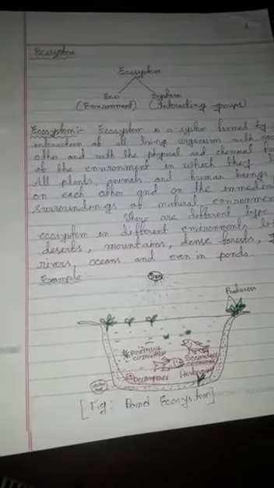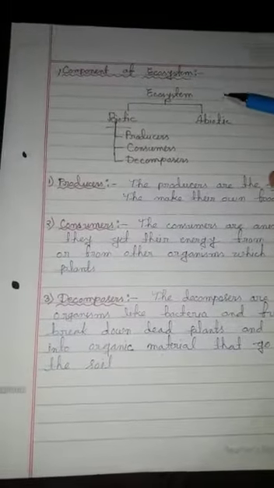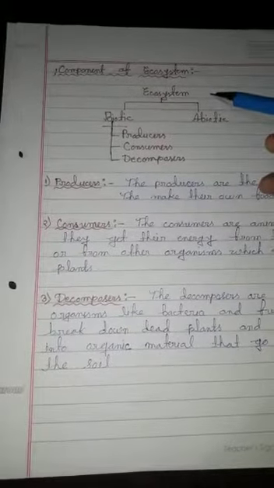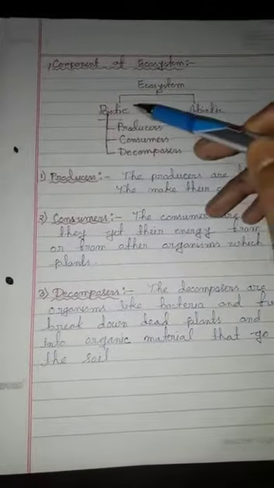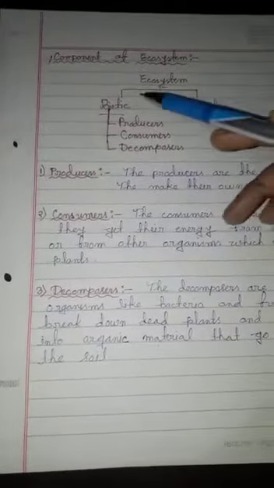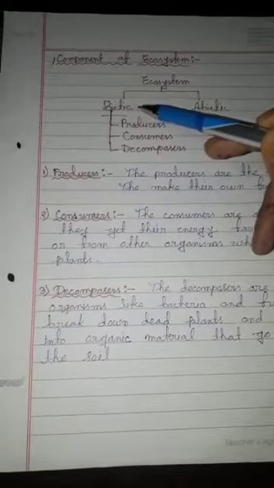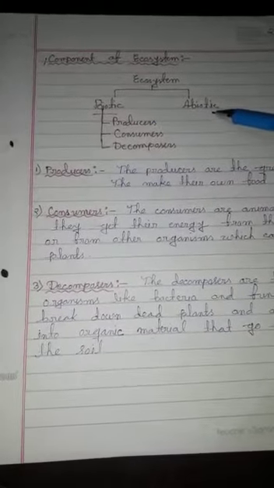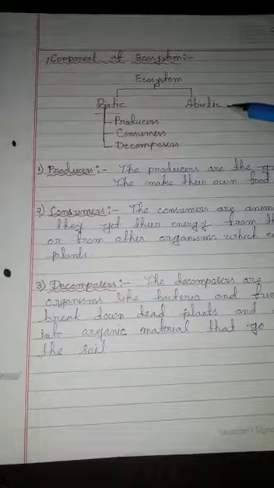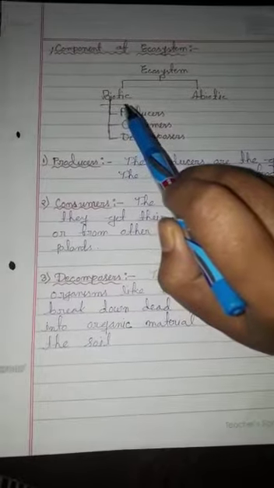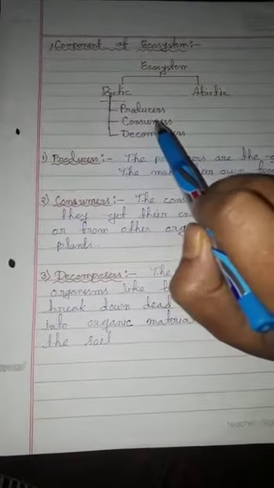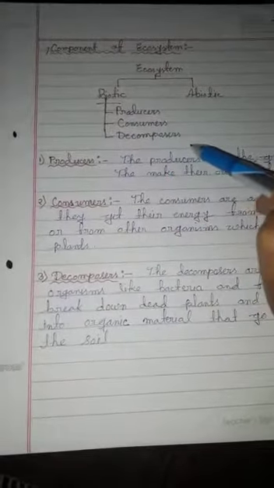So understood? Now we talk about the components of ecosystem. The components of ecosystem can be classified into two types, the living things and the non-living things. The living things are called biotic components and the non-living things are called abiotic components. Now again the biotic components are divided into three types, that is producers, consumers and decomposers.